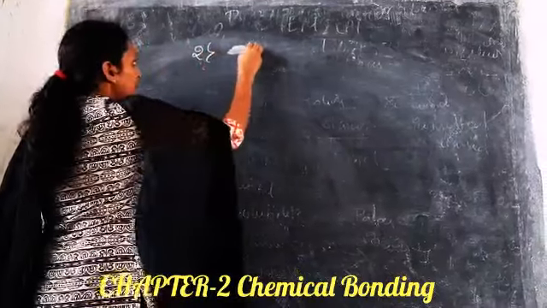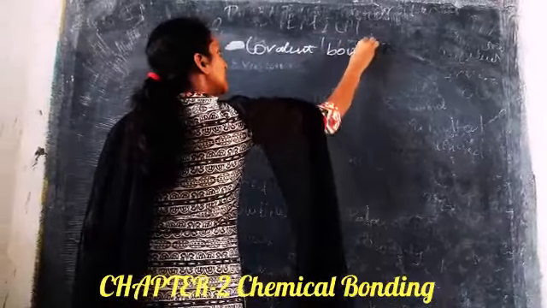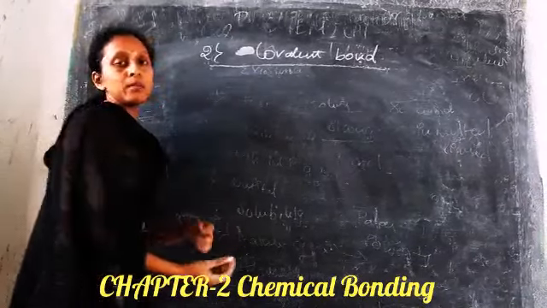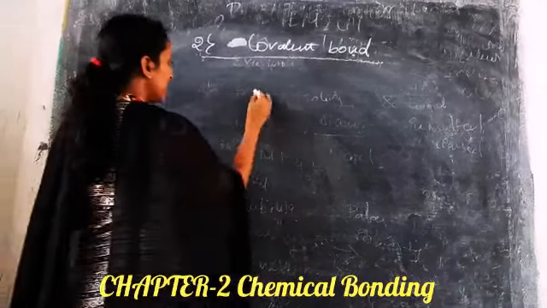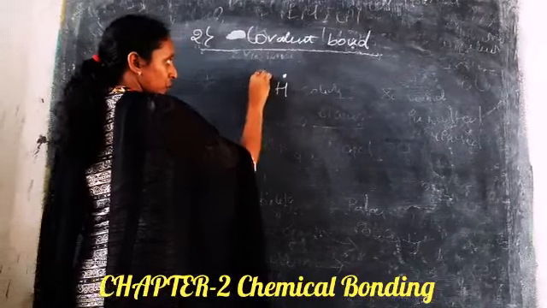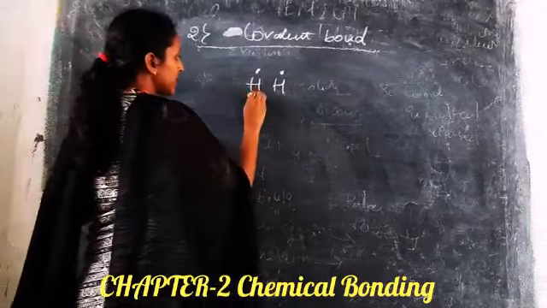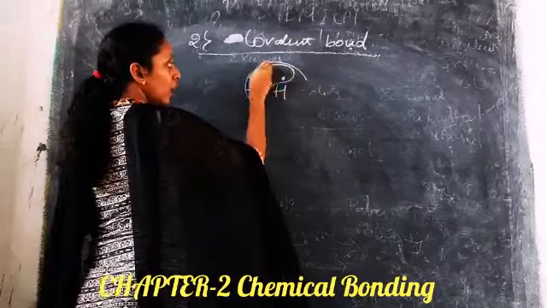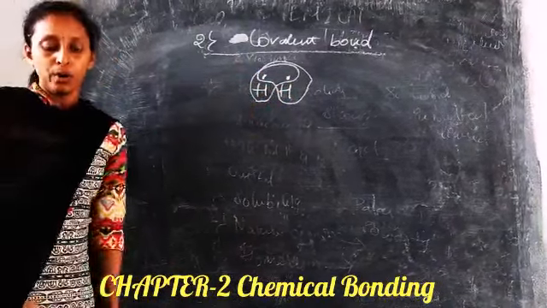Next one is the covalent bond. What is a covalent bond? It is nothing but the sharing of electrons between two atoms. For example, if you take hydrogen, this will have one electron, and this will have one electron. To become stable, each should have 2 electrons. So there is a sharing of electrons, and this becomes stable, and this will also be stable. This is called a covalent bond.